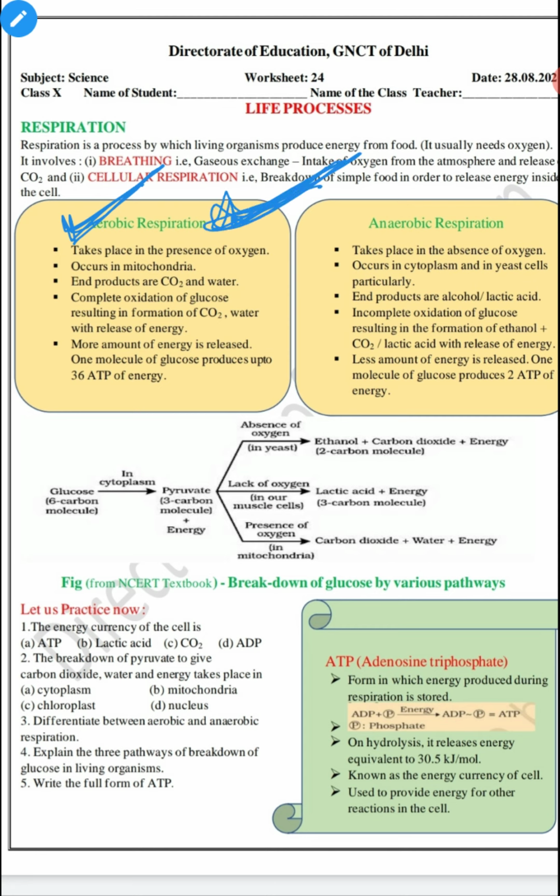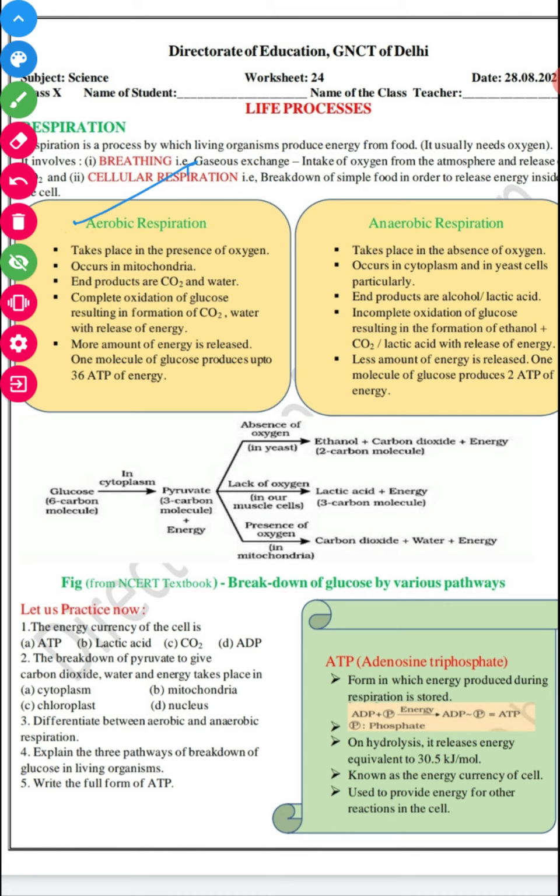Oxygen is required, but we have mainly two types of respiration, called aerobic respiration and anaerobic respiration. Aerobic, as the name suggests, means the presence of oxygen, so it takes place in the presence of oxygen. Anaerobic means it takes place in the absence of oxygen.